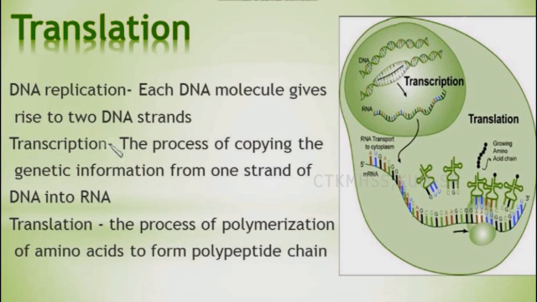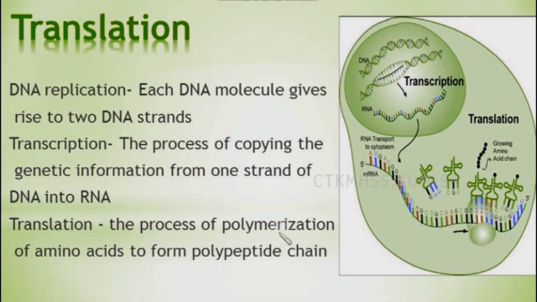And the last one is translation. Transcription takes place inside the nucleus, whereas translation takes place in the cytoplasm. It is the process of polymerization of amino acids to form a polypeptide chain. Though translation is a very big process, when we have to explain it in a sentence, we can say it is a polymerization of amino acids to form a polypeptide chain.